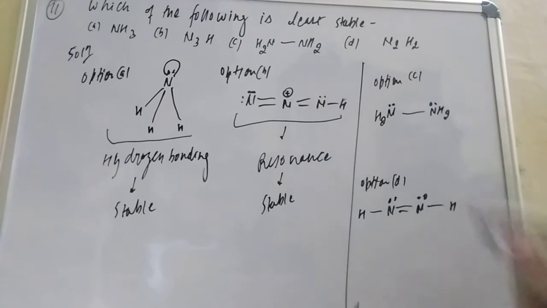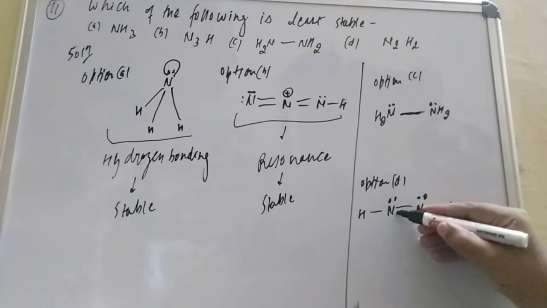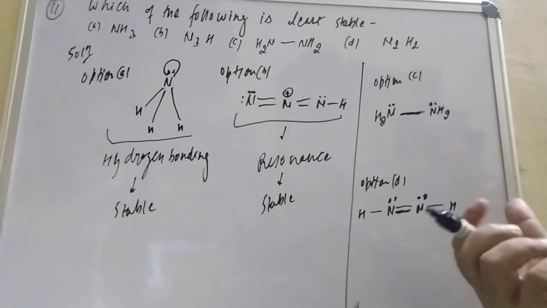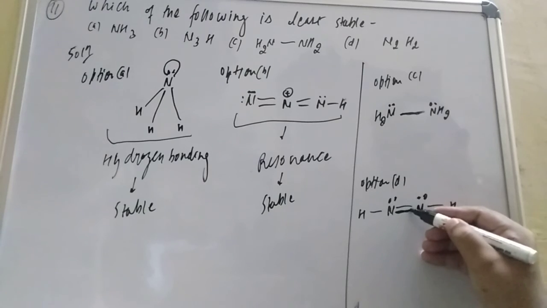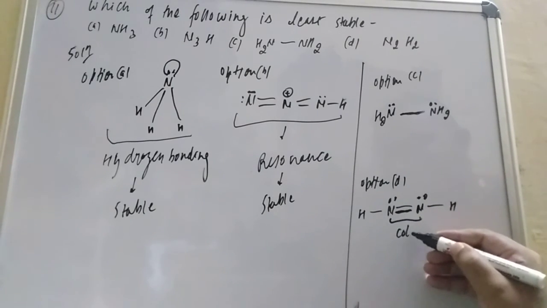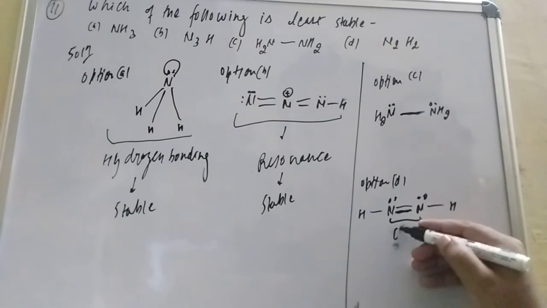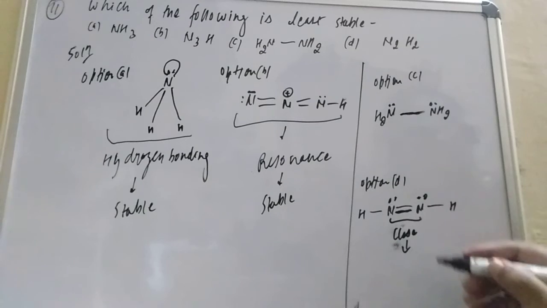You see in these 2 options what you are finding: in one there are single bonds, and in the other a double bond. So which one will be closer? The double bond is shorter, so the nitrogens will be very close, both very close, student.